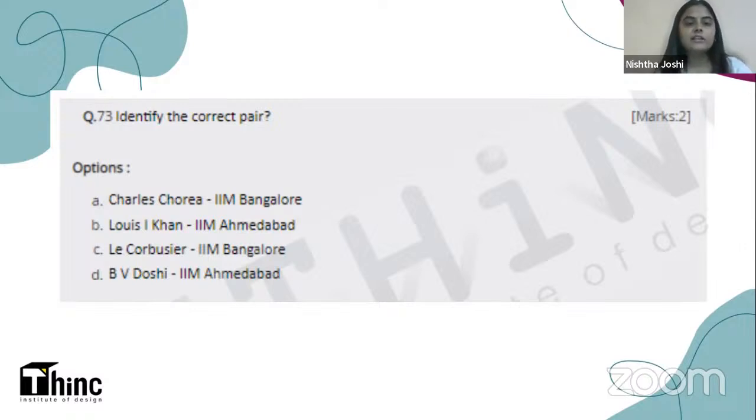So you have to identify the correct pair for me in this particular question. The name of the architects is given on one side and the name of their projects is given. You have to tell me which one is the correct pair. A, Charles Correa and IIM Bangalore. B, Louis I. Kahn and IIM Ahmedabad. C, Le Corbusier and IIM Bangalore. And D, B.Des and IIM Ahmedabad. So some options are also repetitive, as you can see, and only one correct pair. Which one is it?